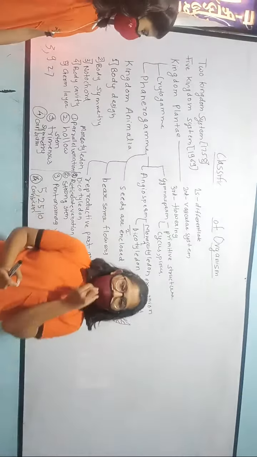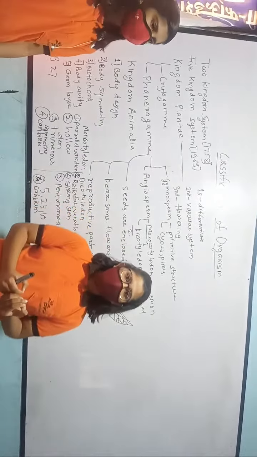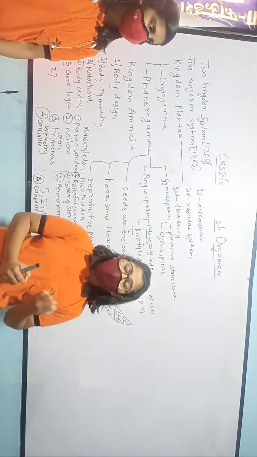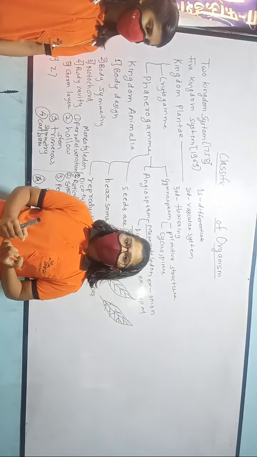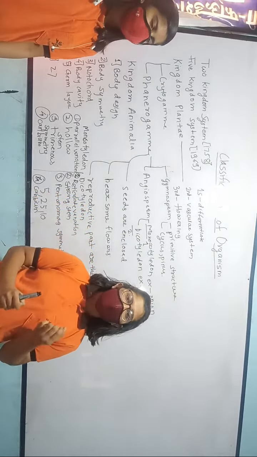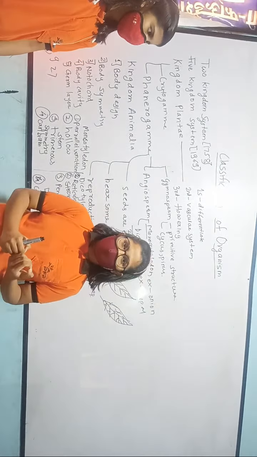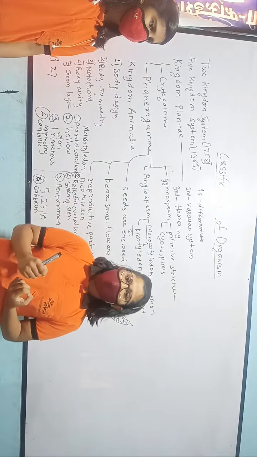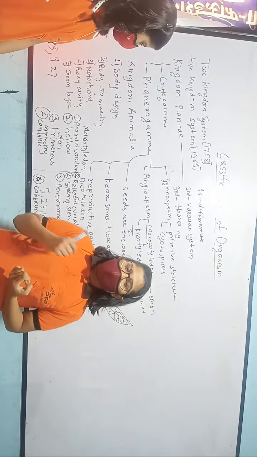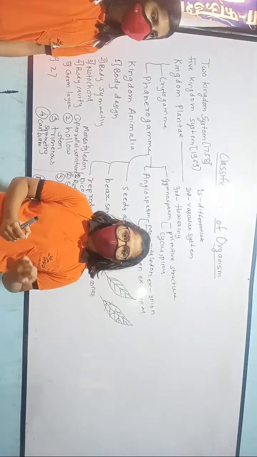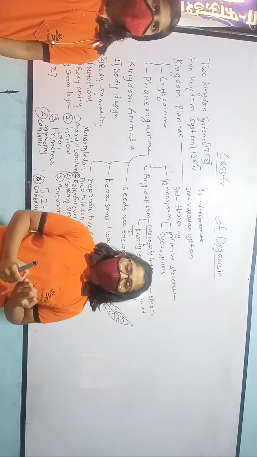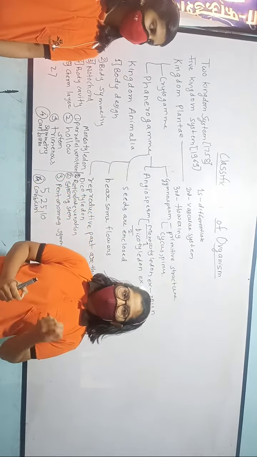Now body symmetry. There are two types of symmetry. First is asymmetrical, which means irregular shape, and symmetrical, which means regular shape. There is also bilateral symmetry, which means an organism is divided into two parts, and one part is a mirror image of the other part. The examples of this symmetry are frogs and humans.